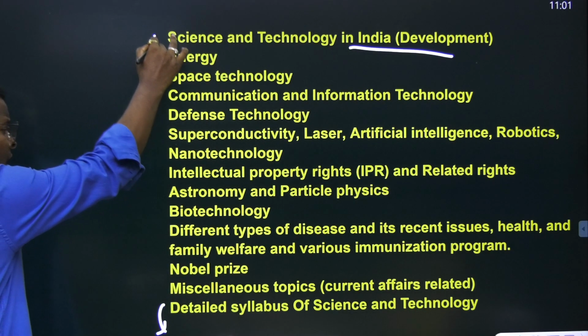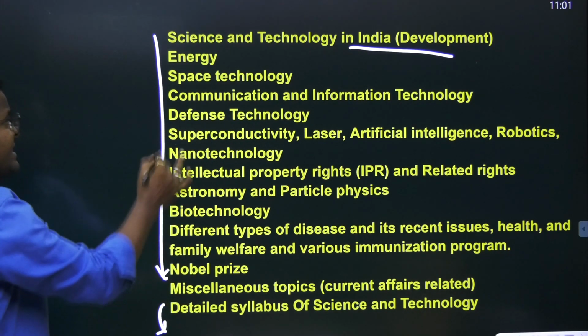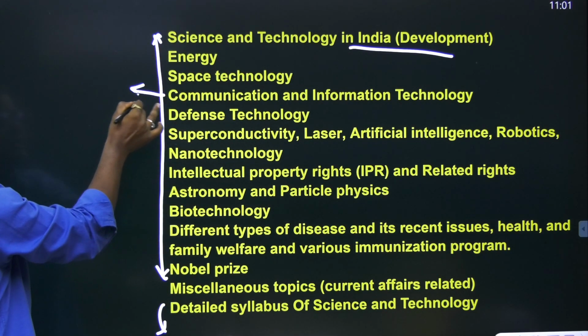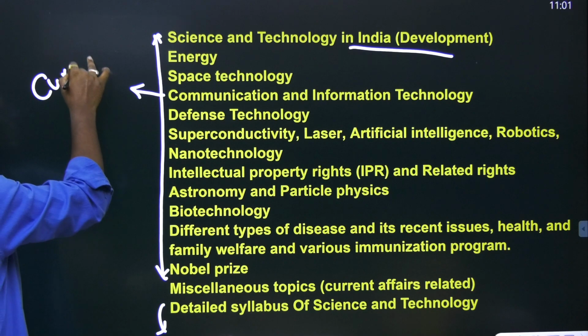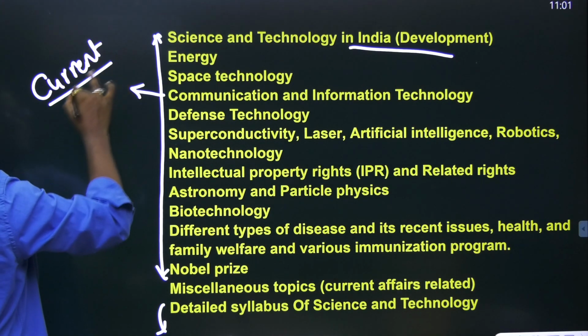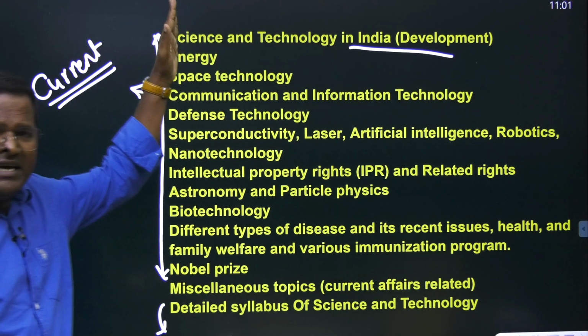All these topics we need to study, and we need to correlate them with current affairs. These are the major subheadings.